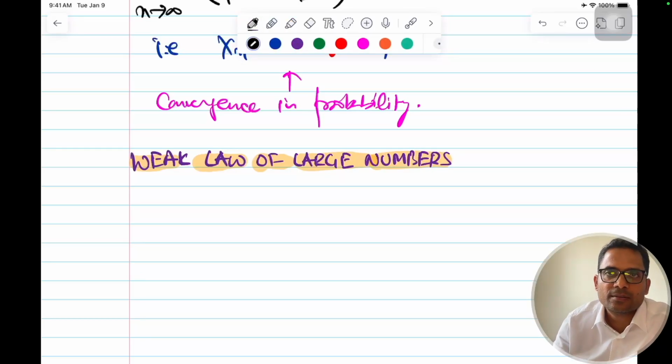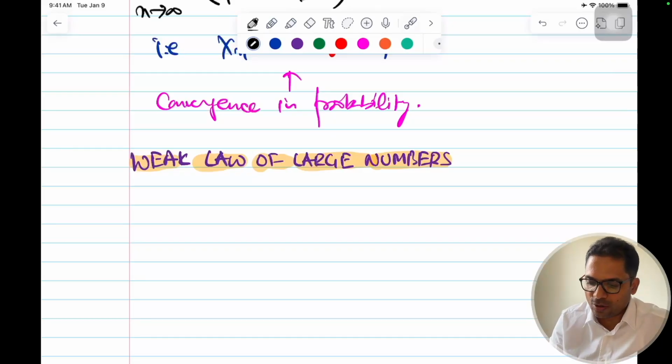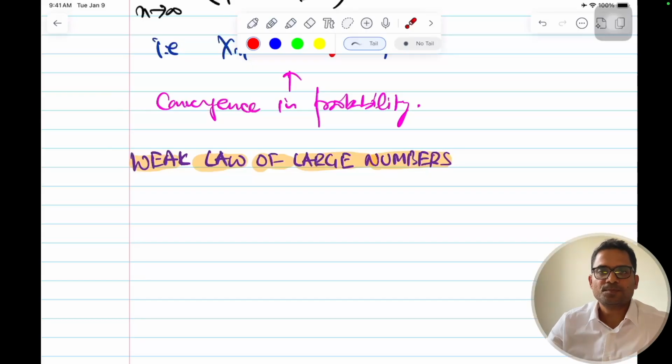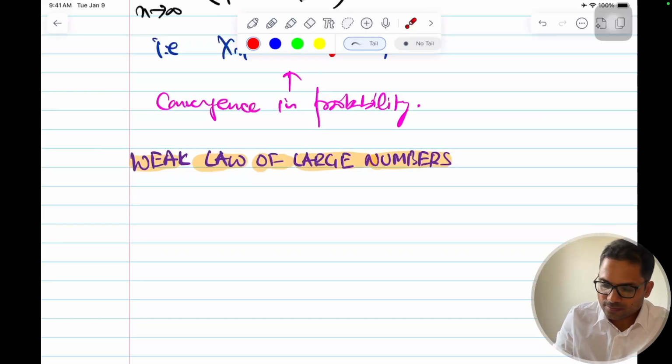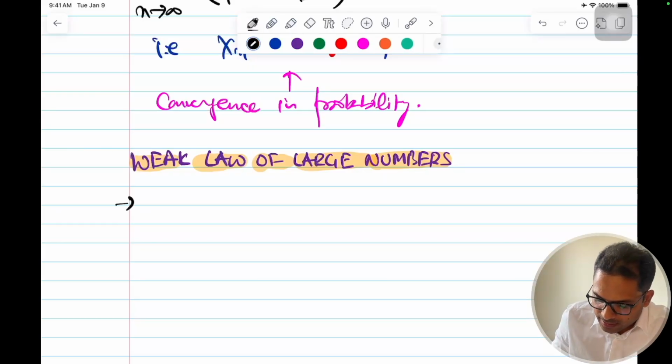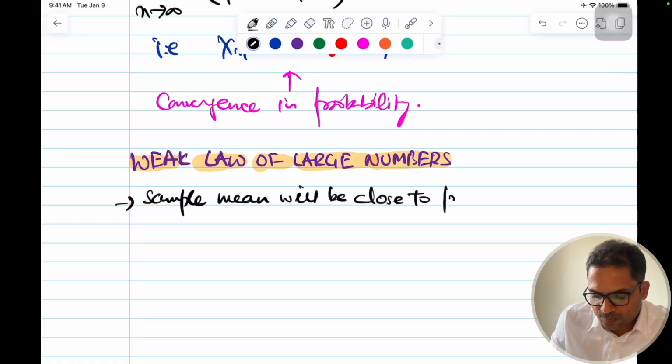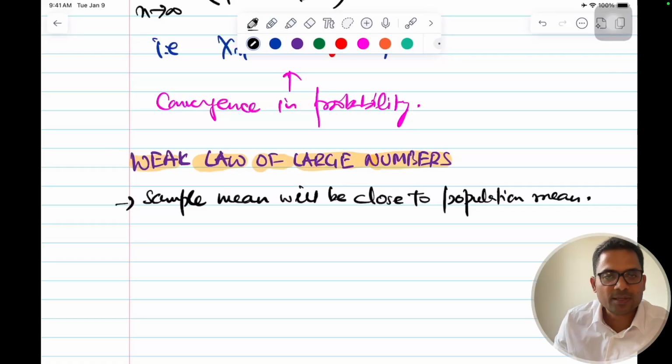Because of this law, we'll assume that the sample average can be taken as a good estimation of the population mean. This is what it says: the sample mean will be close to the population mean.